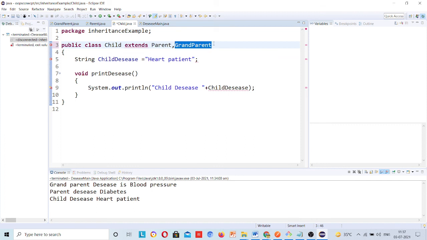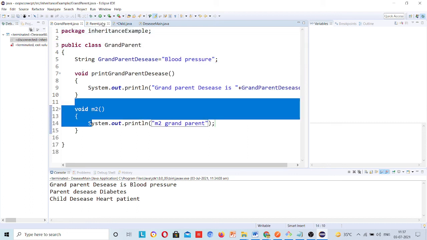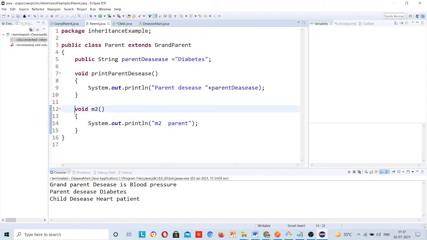Why is this not possible? See, grandparent has one method m2, parent has one method m2.